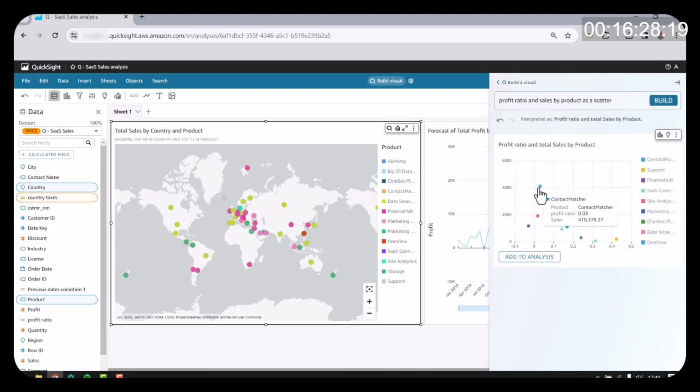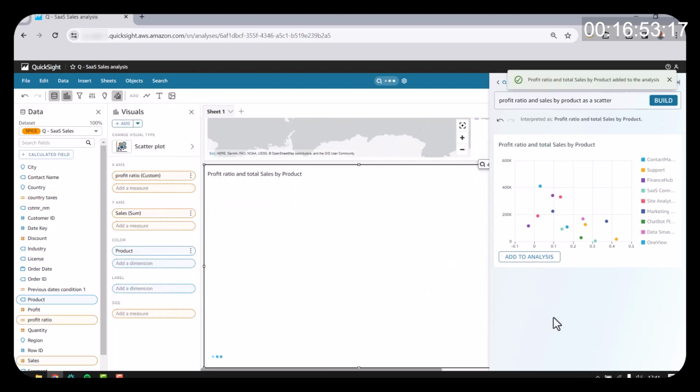So you can see here, this visualization shows me that products like Contact Matcher here have very high sales, but not a very high profit ratio. Whereas some of these other products in this quadrant over here, like the SaaS Connector Pack Gold, have a relatively high profit ratio, but very low sales. So that's information that I can use to target what I want to go after. In this case, I'm going to go ahead and add this to my analysis.